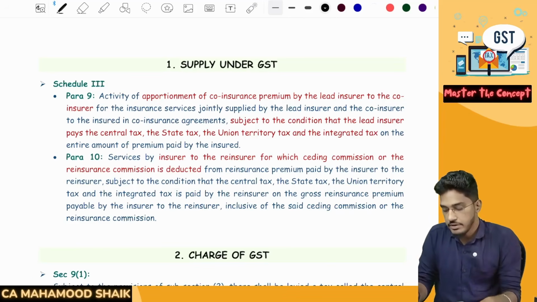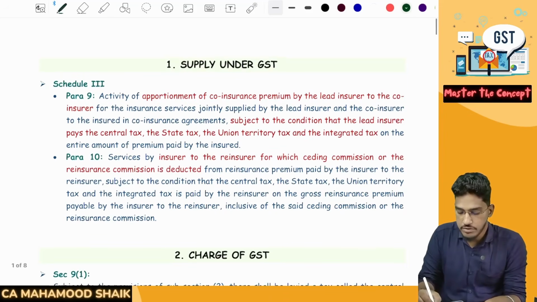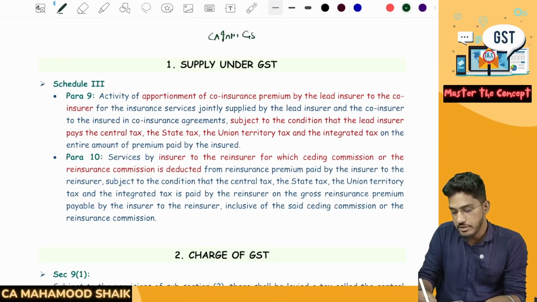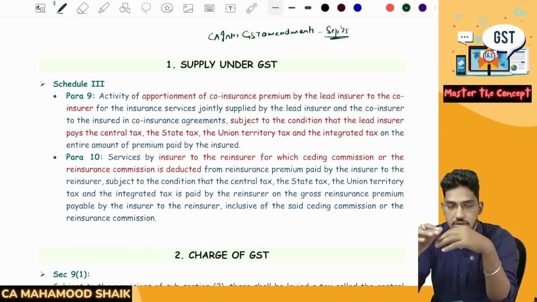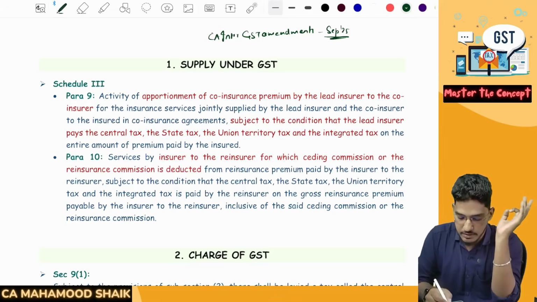So without any further delay, let me come directly to the point. Why am I doing this video? In this video, I'm going to talk about the CA Inter GST amendments that are applicable for the September 2025 attempt. That's the whole agenda for this video.